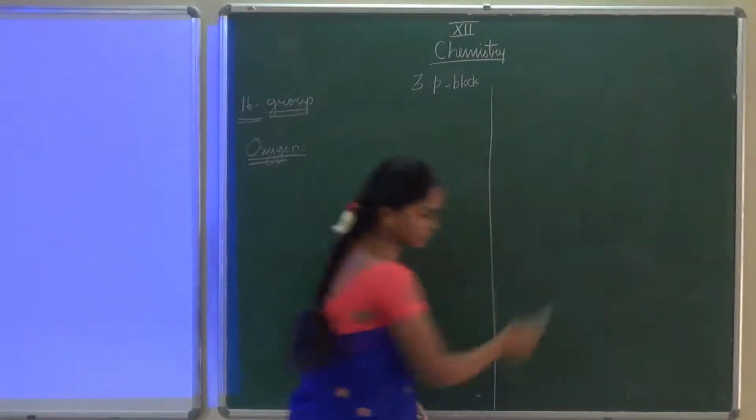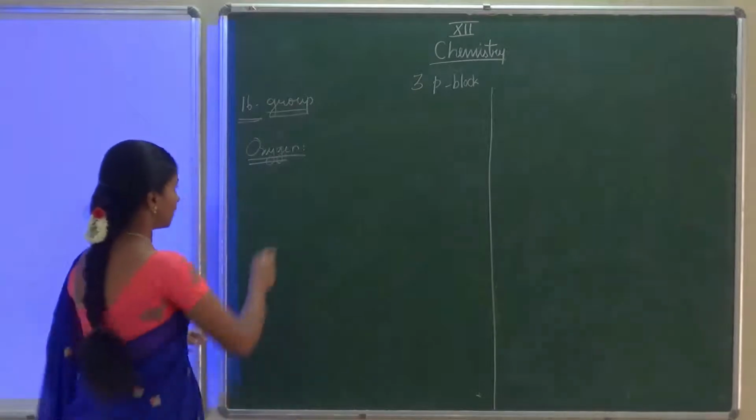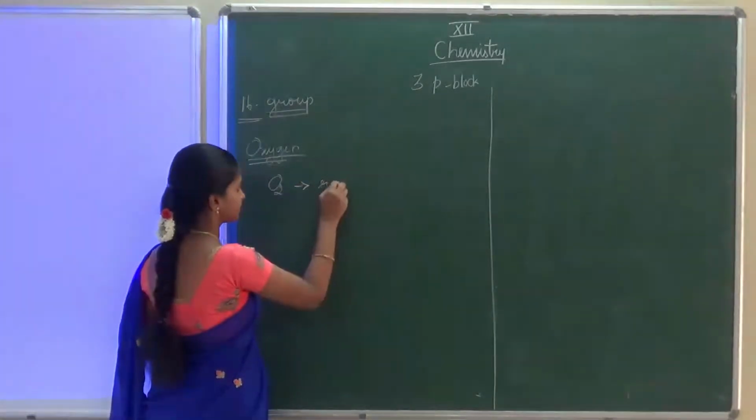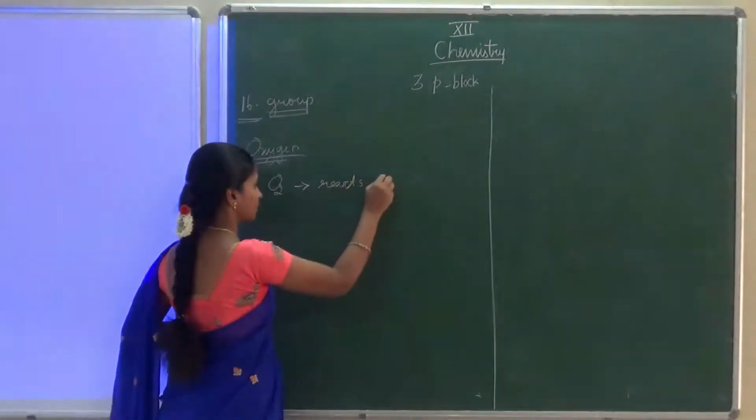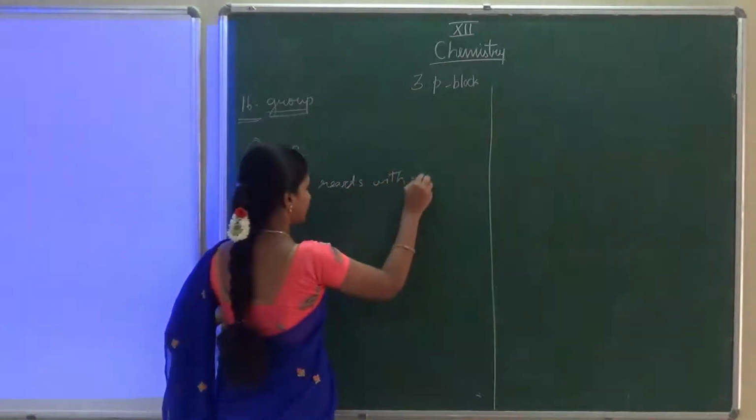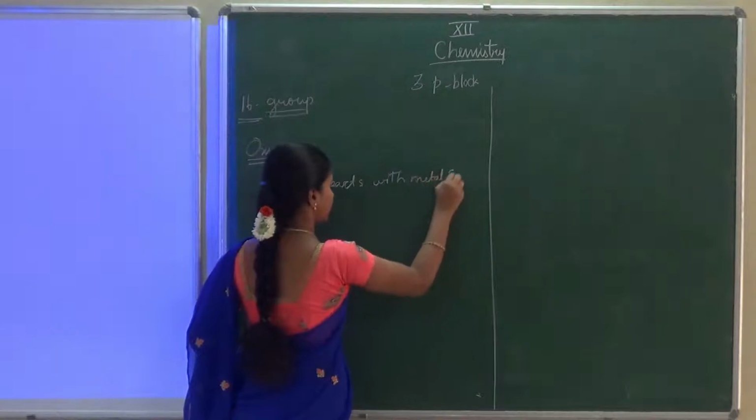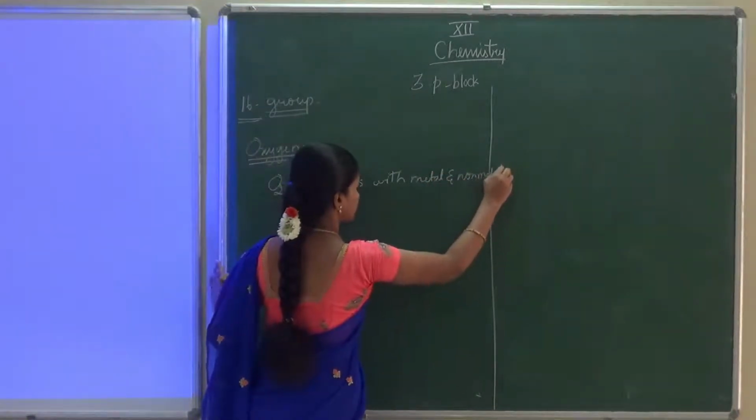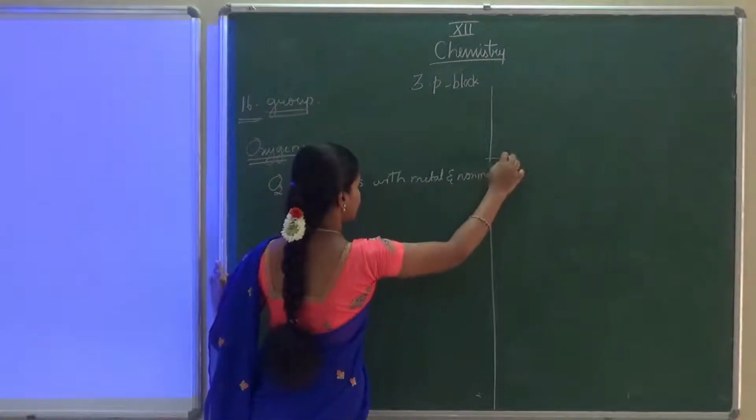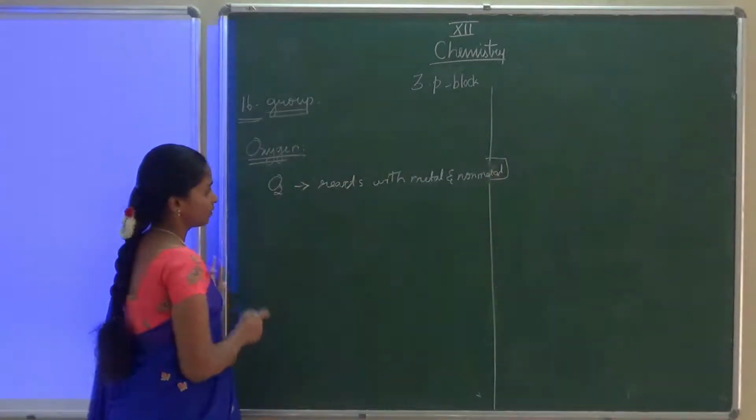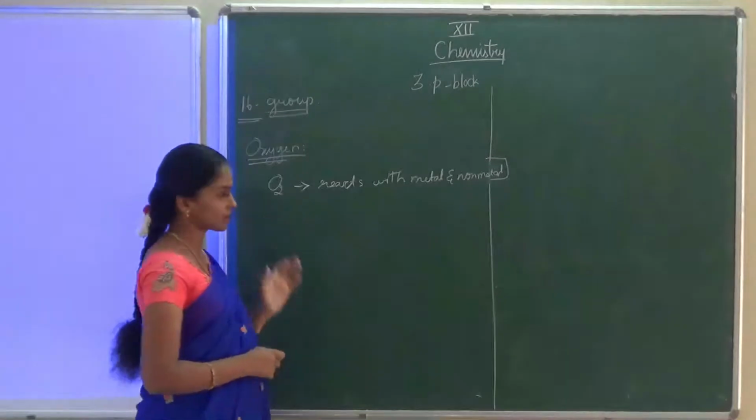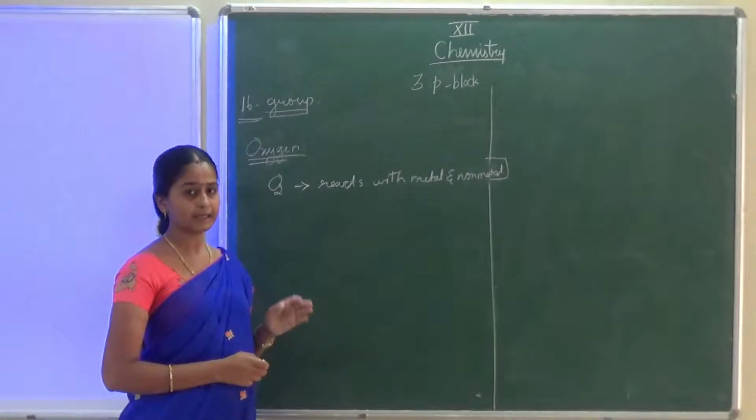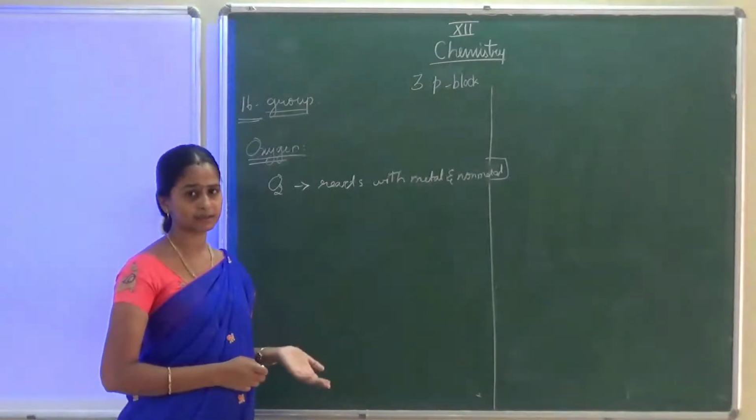Oxygen easily reacts with metals and non-metals. Maximum this oxygen reacts with the s-block elements, alkali metals, alkaline earth metals. Even at room temperature the reaction will take place.